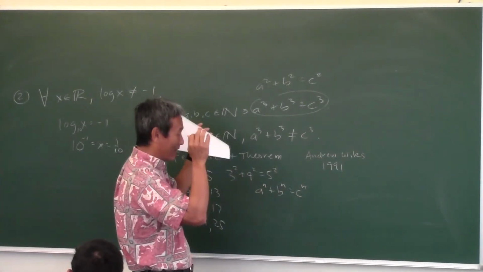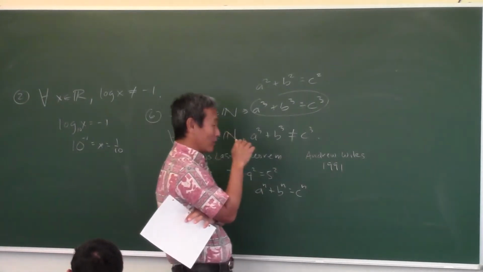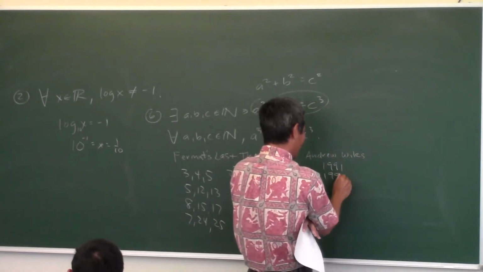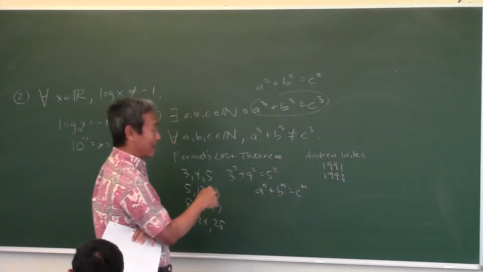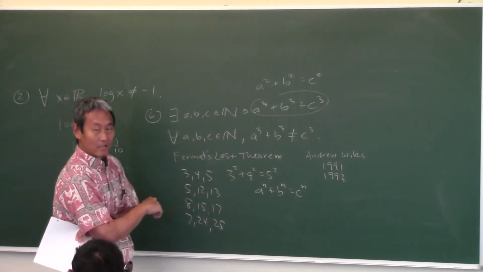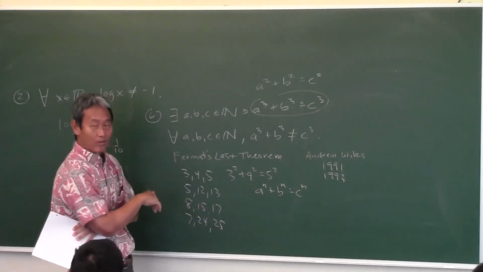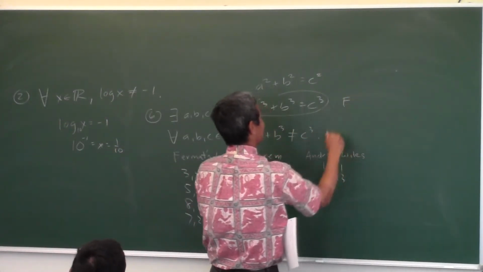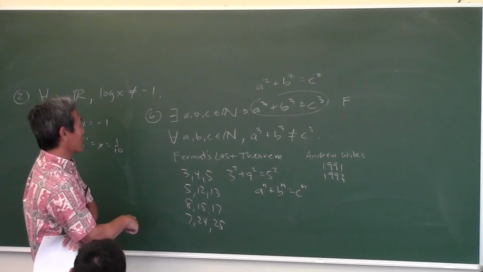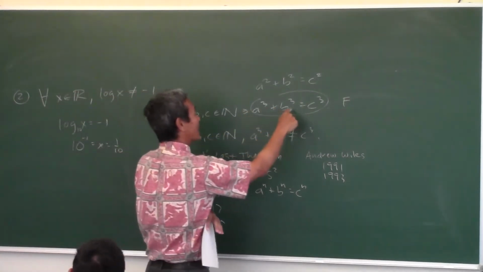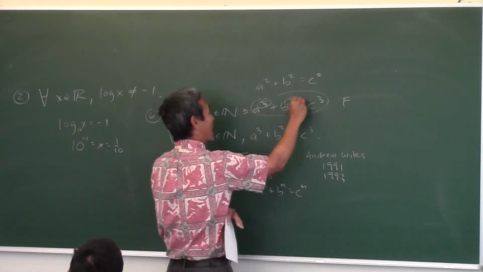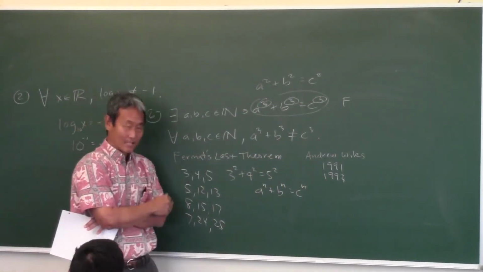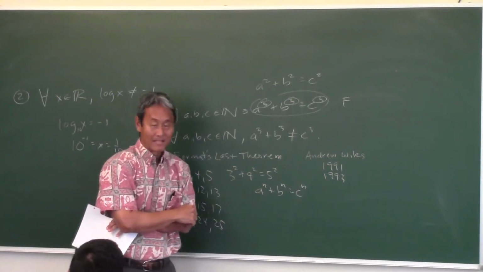And then he became very depressed, and he didn't do anything for a while. And then all of a sudden, I think he was walking by a river or something, in 1993, he had an epiphany, and he figured out how to fix the proof, and that was it. So now he is credited with solving Fermat's last theorem. So, yes, this original statement is false. Now we know because of Fermat's last theorem, you cannot find 3 natural numbers that satisfy it, as long as the power is 3 or bigger, you can't find any. That's Fermat's last theorem. 19 people, did you know about it?